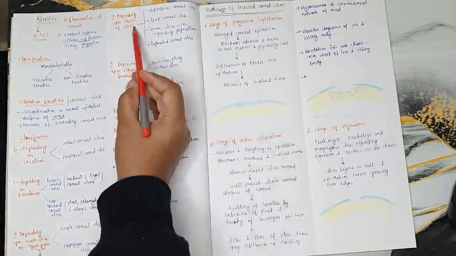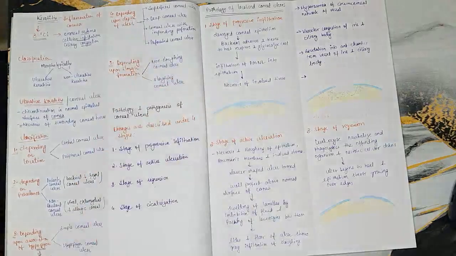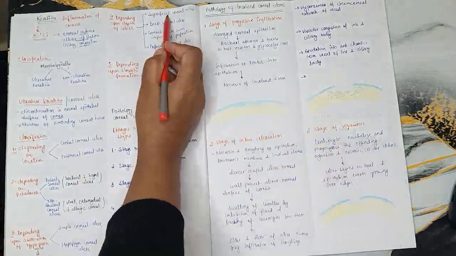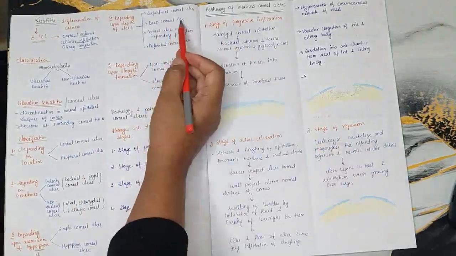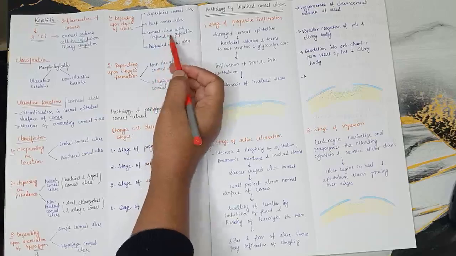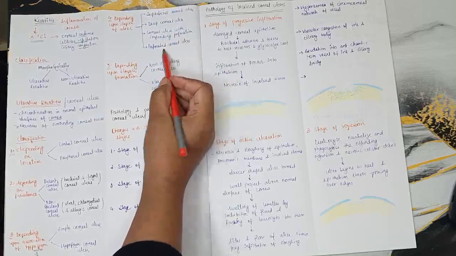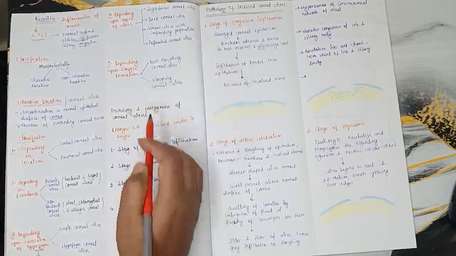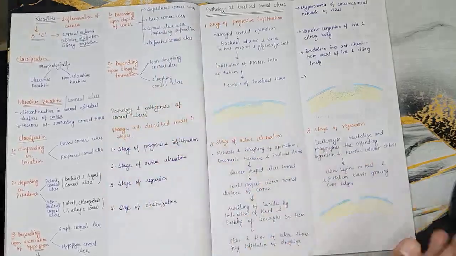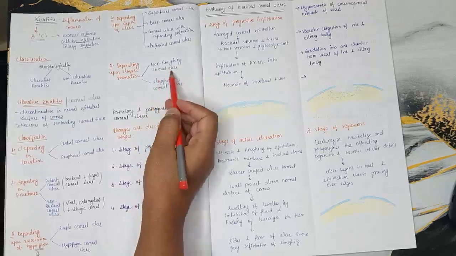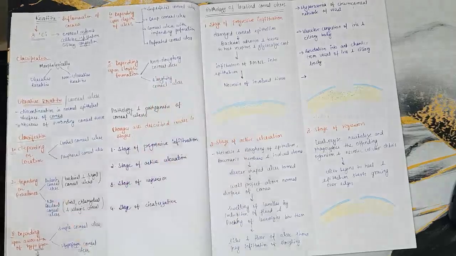Now depending upon depth of ulcer. When we talk about depth of ulcer, it could be superficial corneal ulcer, deep corneal ulcer with impending perforation, or perforated corneal ulcer. Now the fifth one, depending upon slough formation: there is non-sloughing corneal ulcer and sloughing corneal ulcer. So this was, guys, all about the classification of corneal ulcer.